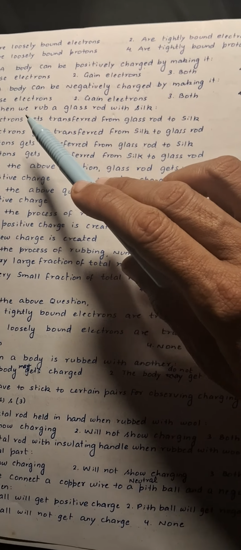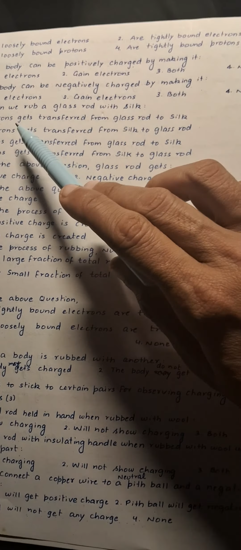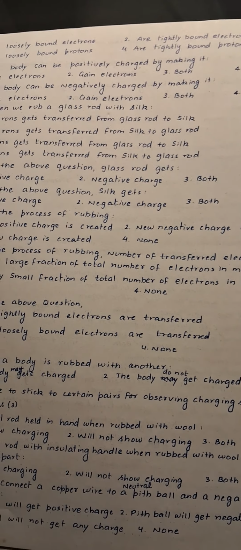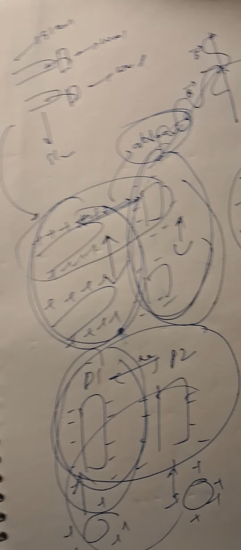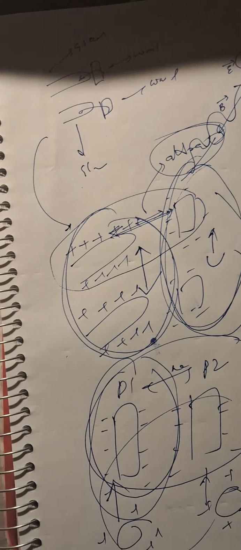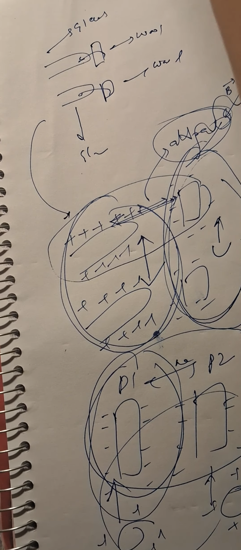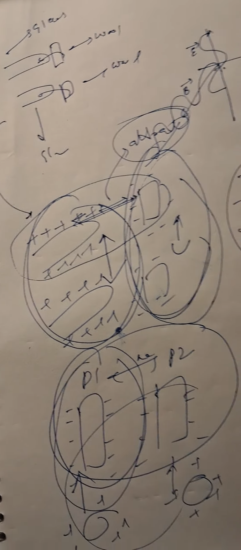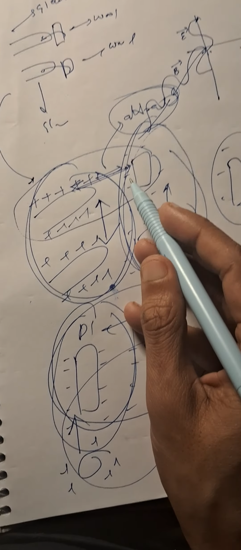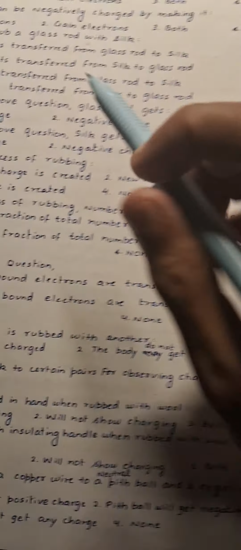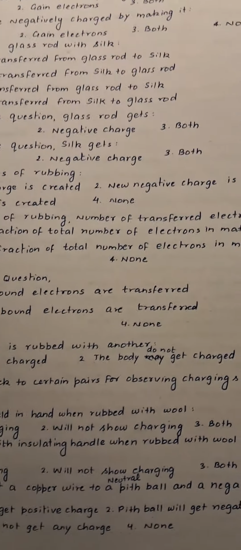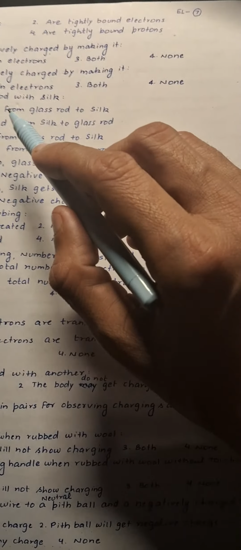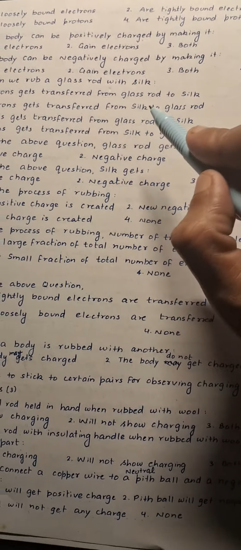Next, when we rub a glass rod with silk, then the glass rod gets positive charge and silk gets negative charge, as I explained earlier. So here was the concept, as I showed earlier. There is transfer of electrons from the glass rod to the silk.